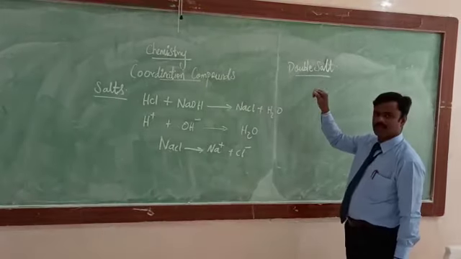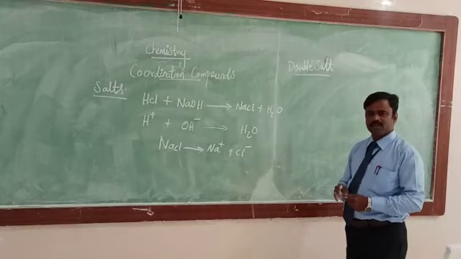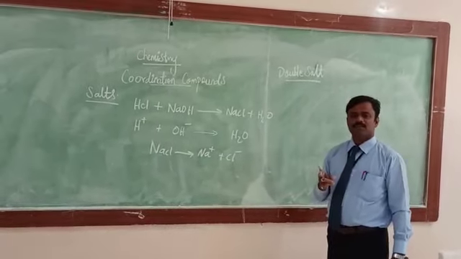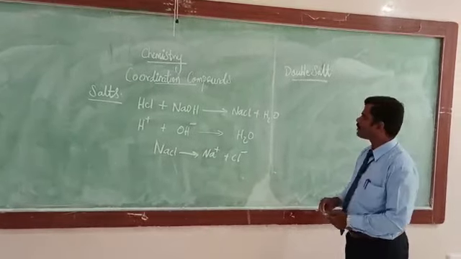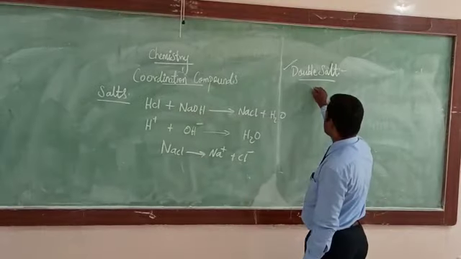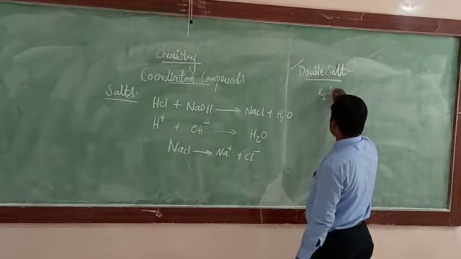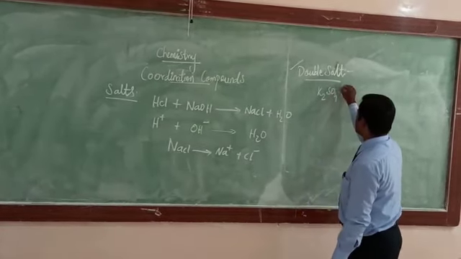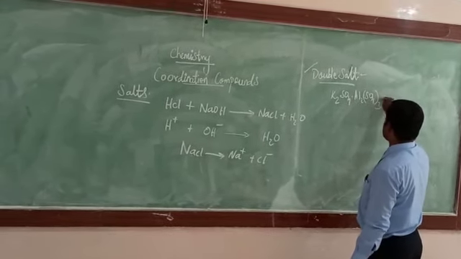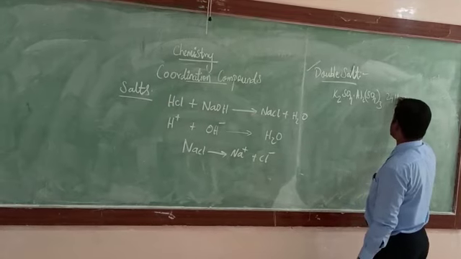So what is meant by double salt? The salt which is obtained by the evaporation of two simple salts when they are taken in a stoichiometric proportion is called a double salt. For example, potassium alum, K2SO4 dot Al2(SO4)3 dot 24 H2O.